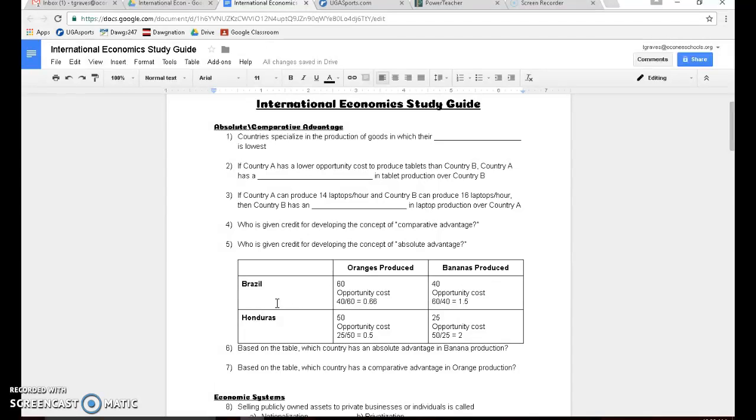So let's go ahead and get started. Let's start with absolute and comparative advantage. Remember, countries choose to specialize in the production of goods in which their opportunity cost is the lowest.